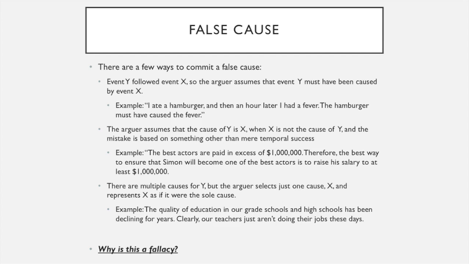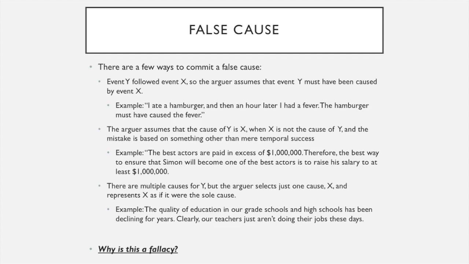In this example, they're assuming that something causes something for some other reason other than time. So the best actors are paid in excess of $1 million, therefore the best way to ensure Simon will become one of the best actors is to raise his salary to at least $1 million.